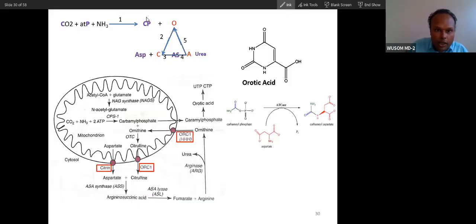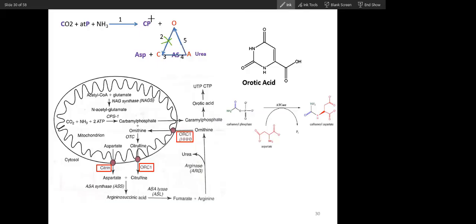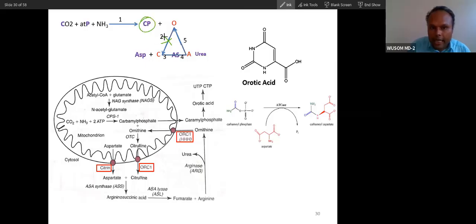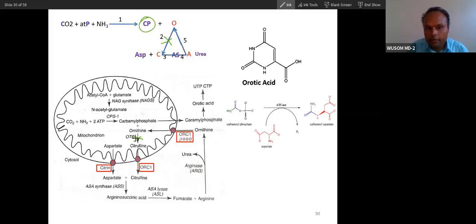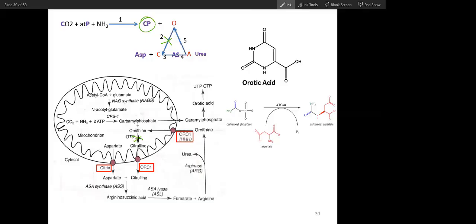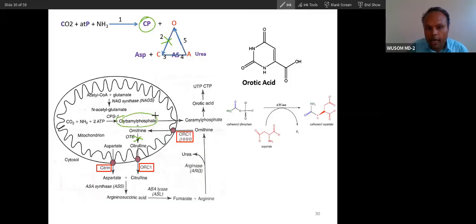Now I'll tell you how this carbamoyl phosphate converts into orotic acid. If this enzyme is absent, what will happen? Accumulation of carbamoyl phosphate. Great. And what is the name of this number 2 enzyme? OTC. If OTC is absent, carbamoyl phosphate will become high. If it is high, it will come out of the mitochondria. In the cytosol, it will be very high.